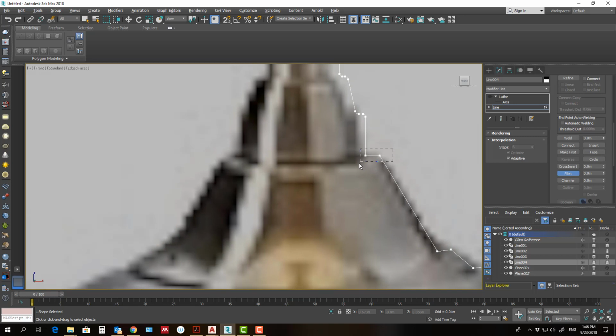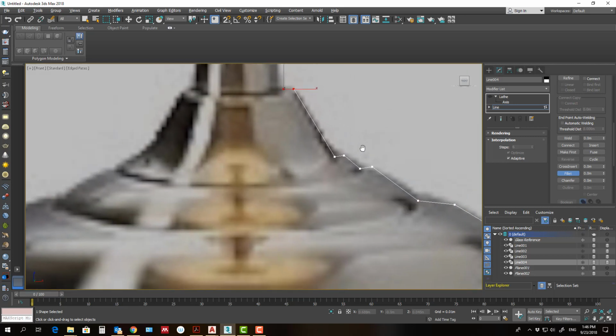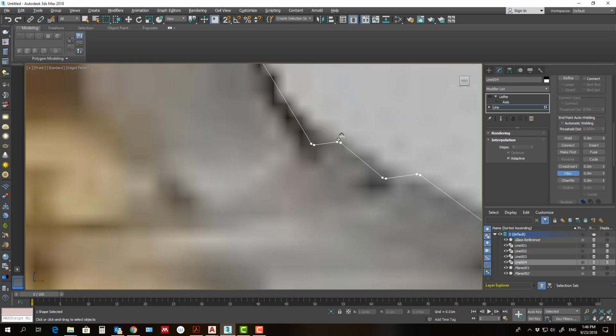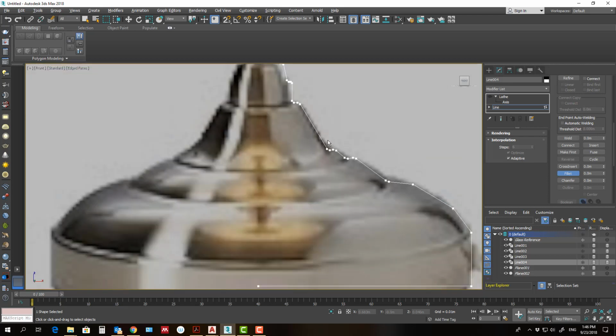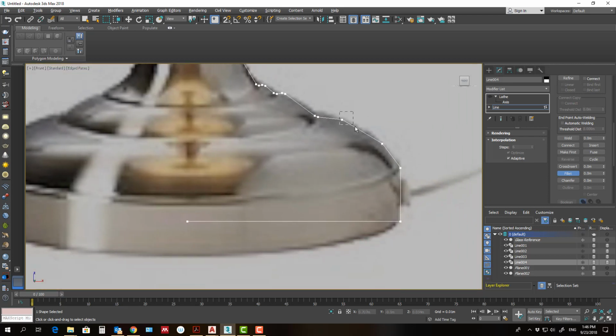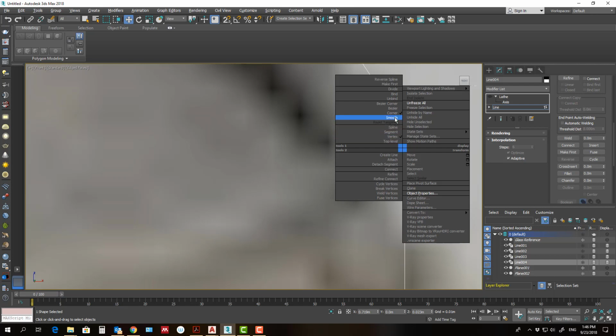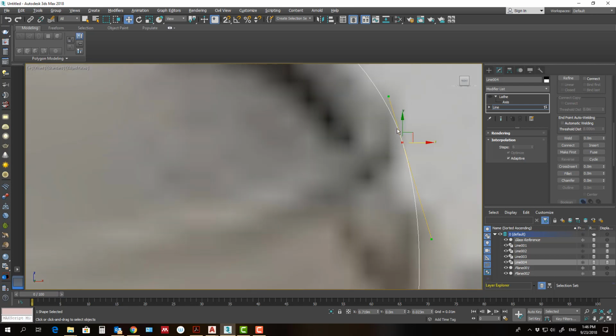We'll just click all of these and fillet them to give us smooth. Maybe this will convert it to smooth, Bezier corner or Bezier, yes.